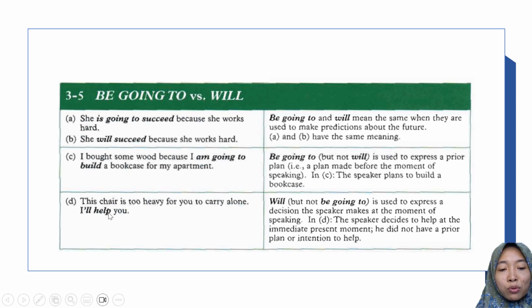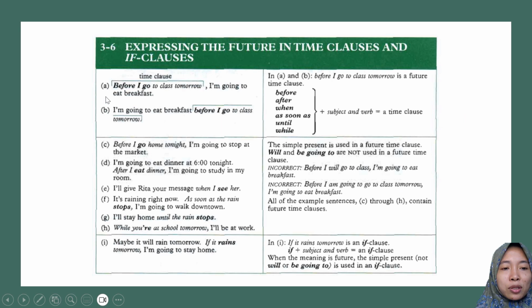This chair is too heavy for you to carry alone. I will help you. So the decision of helping someone is at the moment of speaking. So it is immediate present without any prior plan. And then the next material, expressing the future in time clauses and if clauses.